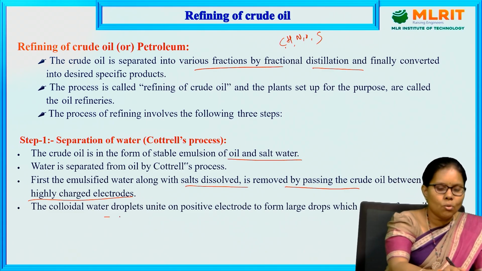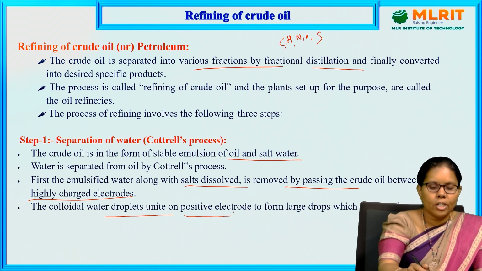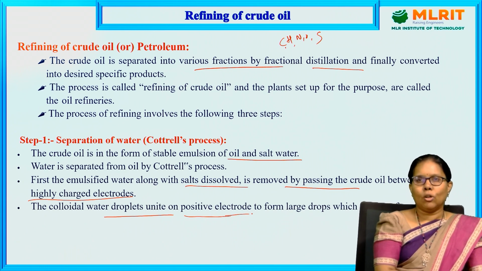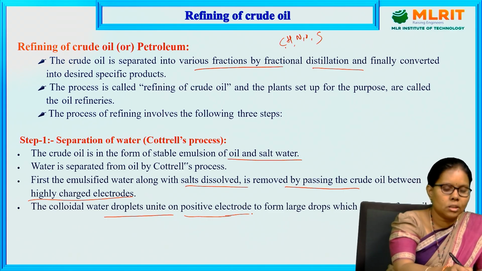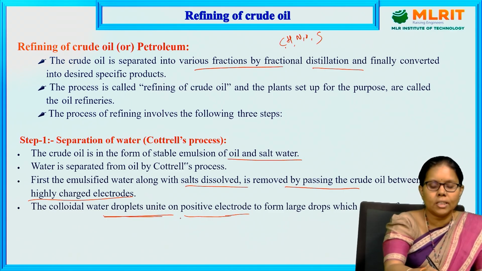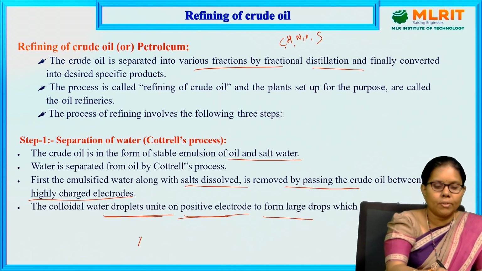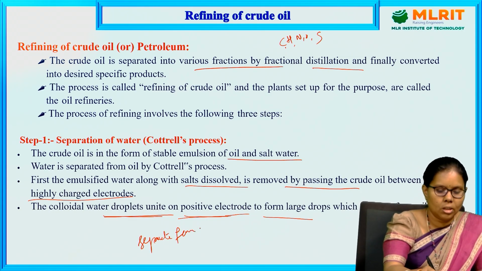The colloidal water droplets unite on the positive electrode. All the water droplets coalesce to each other and form large drops, which are easily separated from the oil.